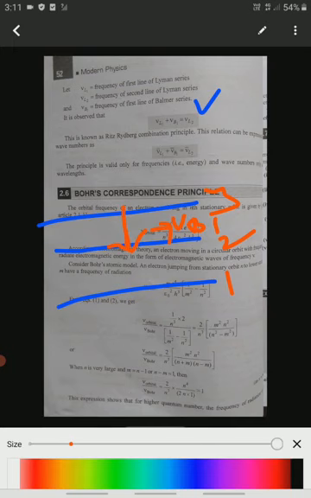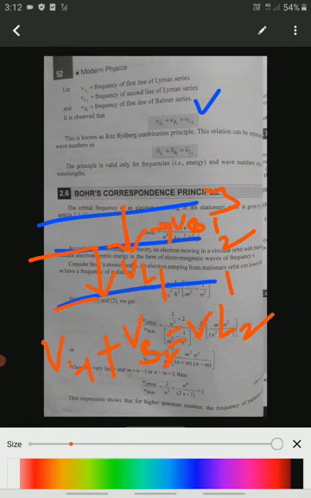This one, from second to first, represents VL1, the frequency of the first line of the Lyman series. So it is the combination of VL1 plus VB2, which is VL2.